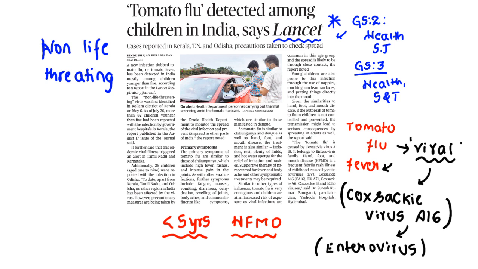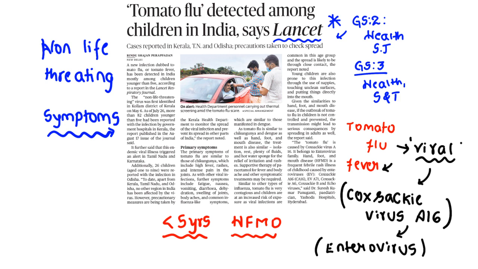There might be rapid spread because of the tomato flu, or tomato fever disease. When you observe the symptoms, clear? What are symptoms? Symptoms are the initial outcome or consequence of any disease. Here the primary symptoms are similar to chikungunya: high fever, rashes and intense pain in the joints. And the other further symptoms include fatigue.